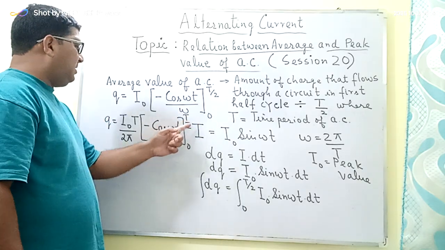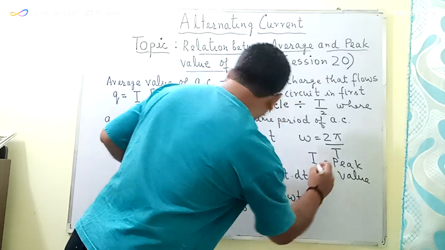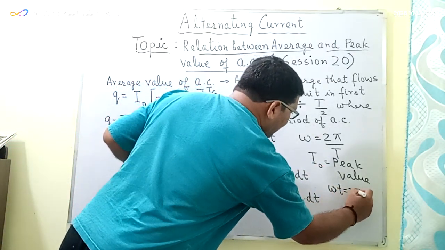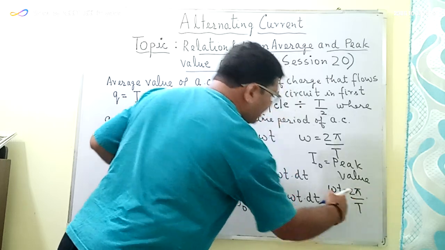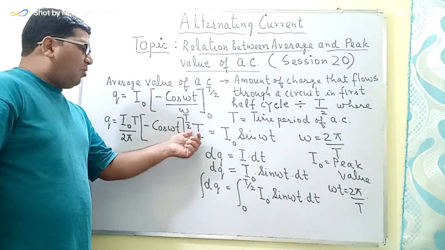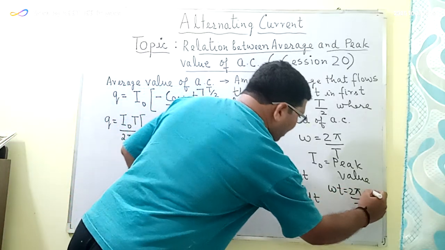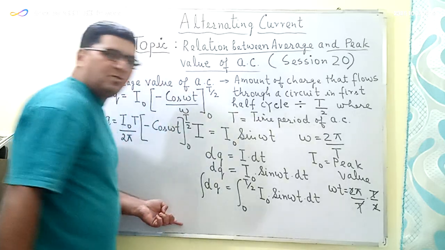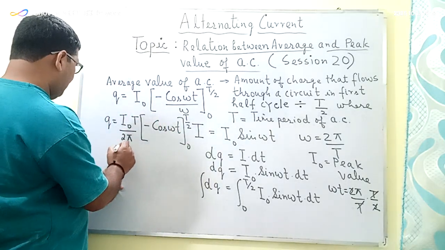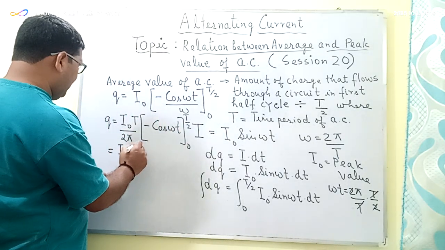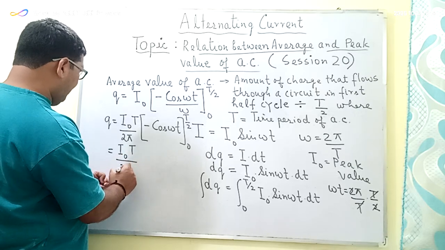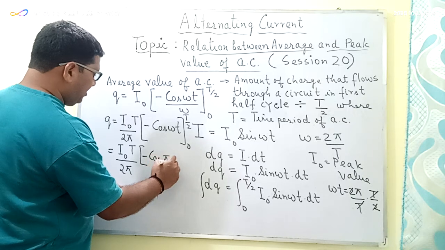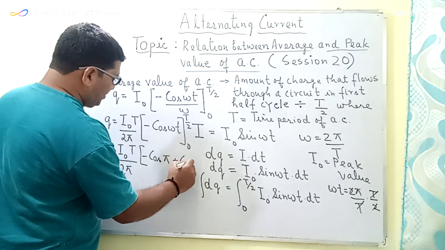Now here cos omega t, now omega t is equal to 2 pi upon capital T into t. Now here small t is equal to T by 2, that is capital T by 2. So omega t will be equal to pi. So this equation can further be written as I naught into T divided by 2 pi in bracket minus cos pi plus cos 0.